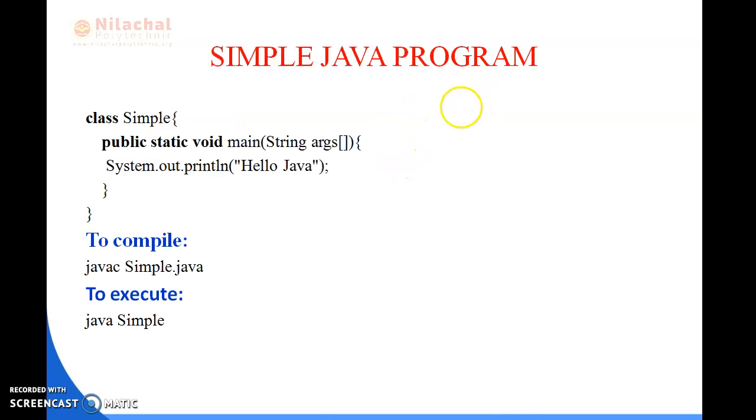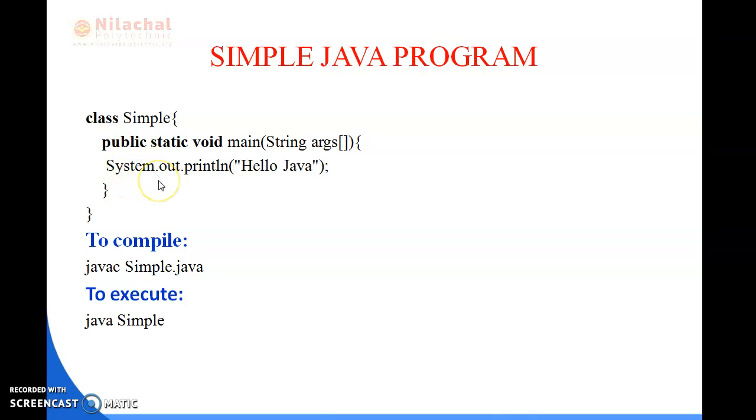Now you can see a simple Java program where I am trying to print a message, hello Java. I have just written class Simple, public static void main String args, System.out.println hello Java. I have written a simple program, compiled it and run it. Here I will tell you one by one what has been done.